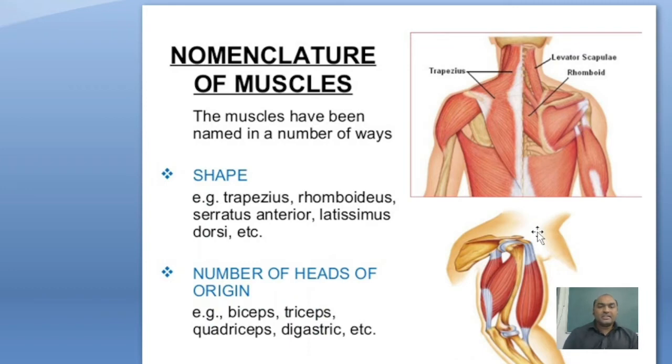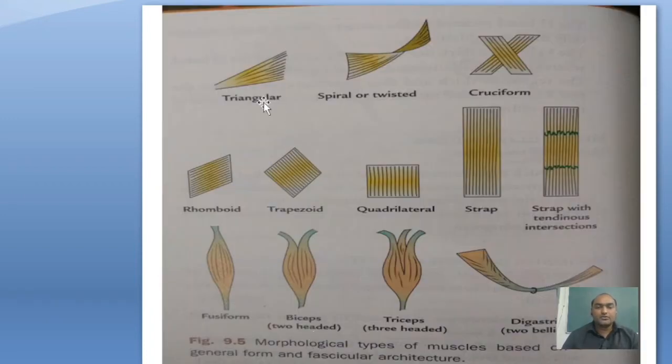Then nomenclature of muscles: according to shape and according to number of heads. In shape, there are different types, like trapezius, rhomboideus, serratus anterior, latissimus dorsi, etc. Number of heads of origin: 2 heads for biceps, 3 heads for triceps, 4 heads for quadriceps. Digastric has both ends pointed, so this is according to shape, triangular shape. This is the spiral and twisted muscle, where upper fiber becomes lower fiber and lower fiber becomes upper fiber.